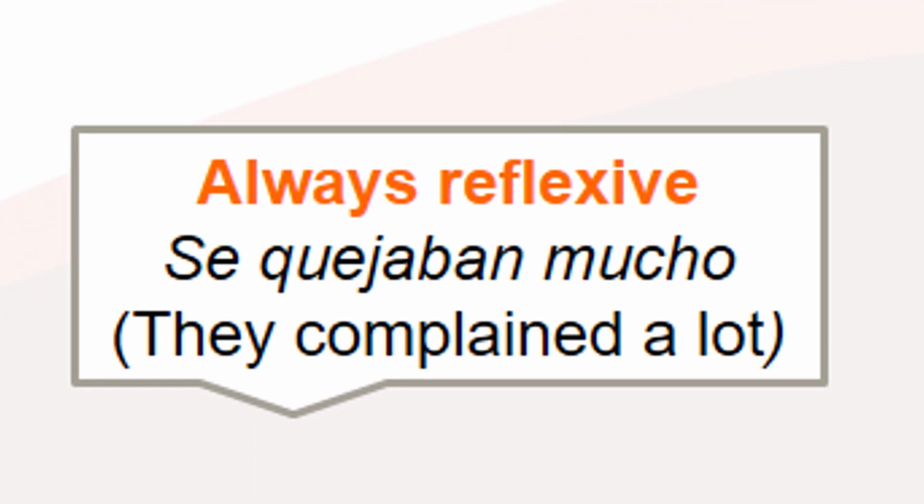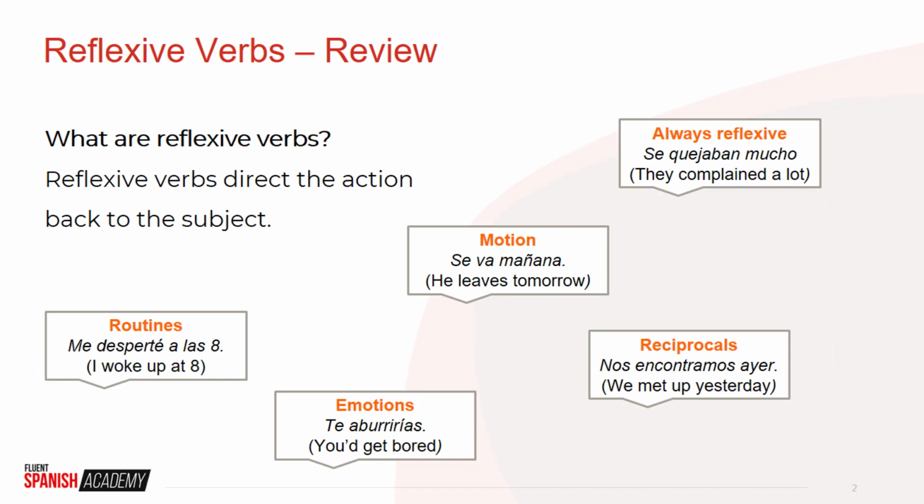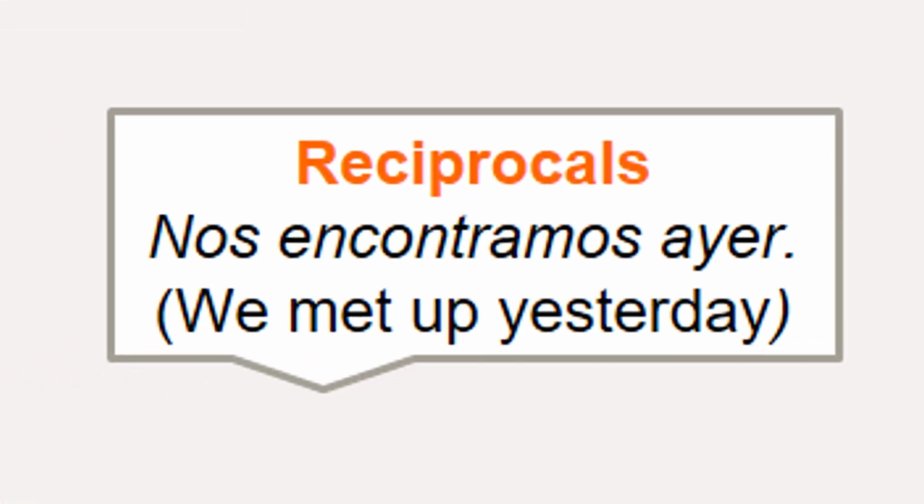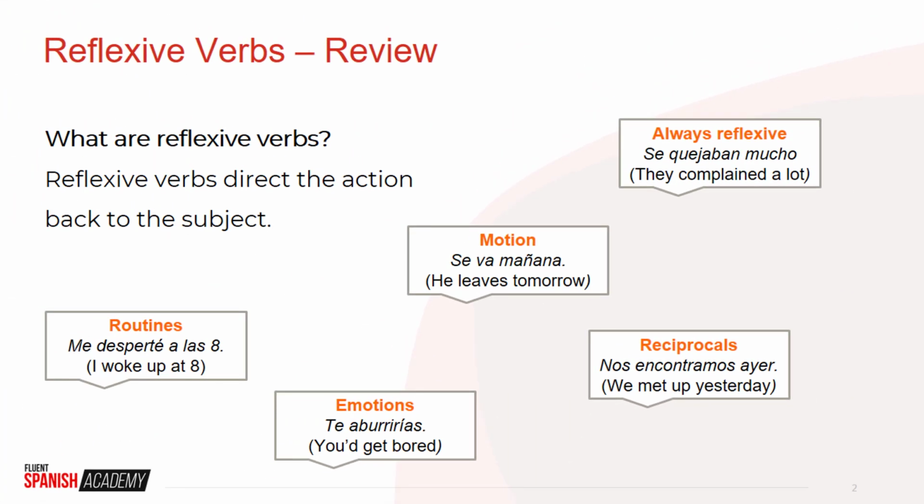And then finally we have a category of verb that is only used in the plural, so nosotros, vosotros, or ustedes, and it's used for situations where you're doing something together, with someone, or to each other. And these are called reciprocal verbs. So for example, nos encontramos ayer. We met up yesterday.